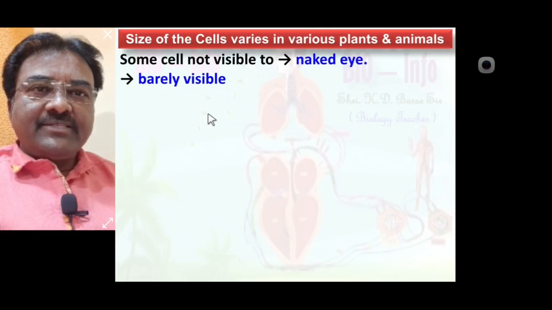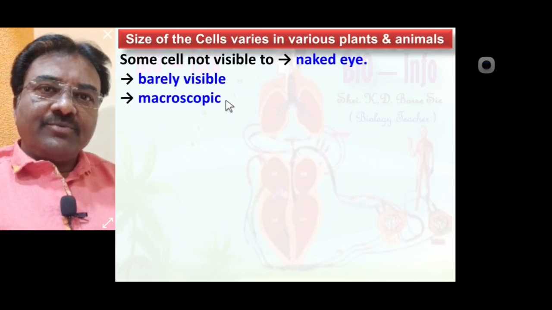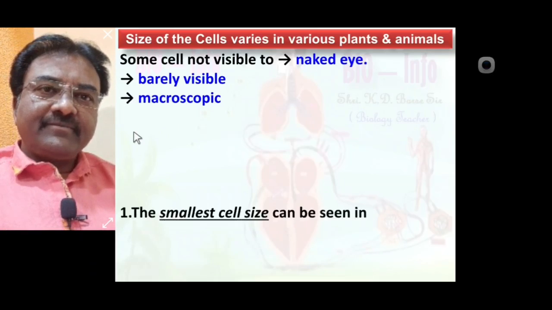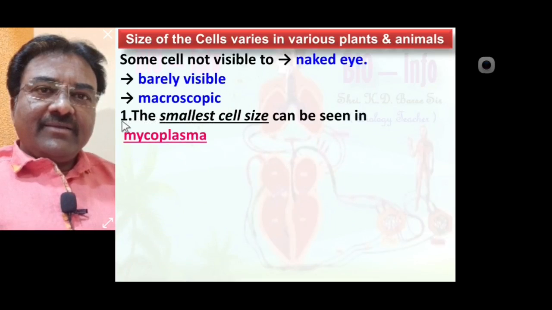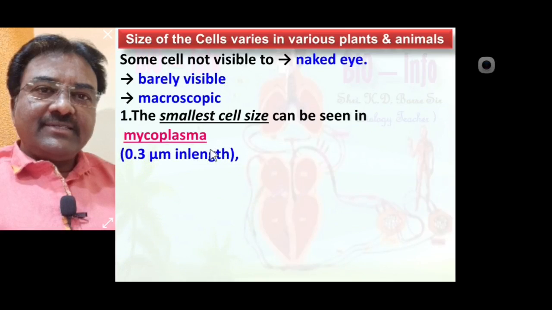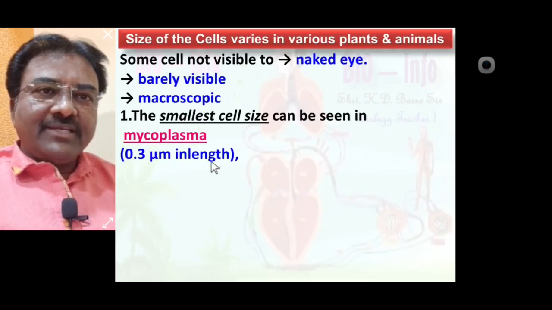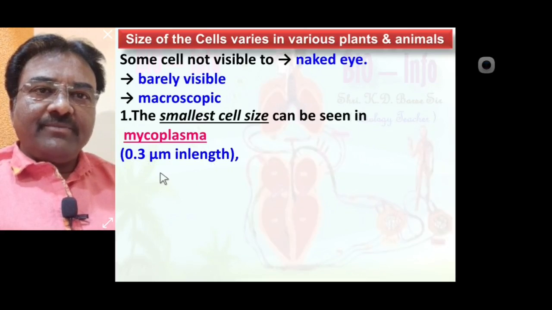Some cells are barely visible, and some are macroscopic. The smallest cell size is seen in mycoplasma, which is about 0.3 micrometer in length. Mycoplasma cell is the smallest cell, about 0.3 micrometer in length.